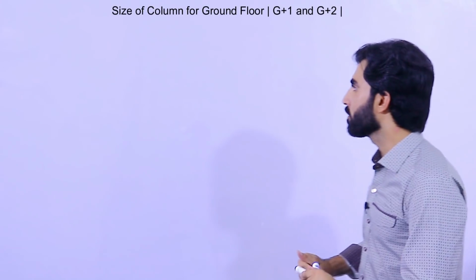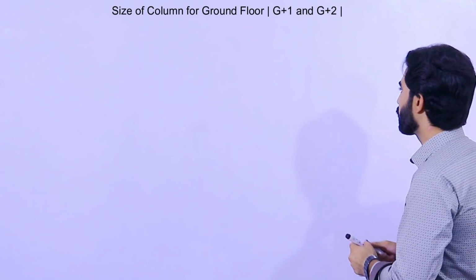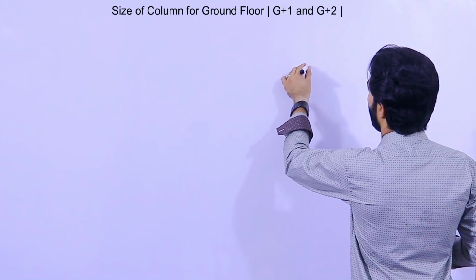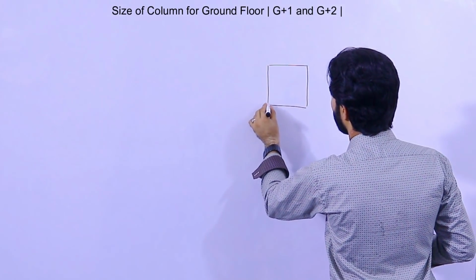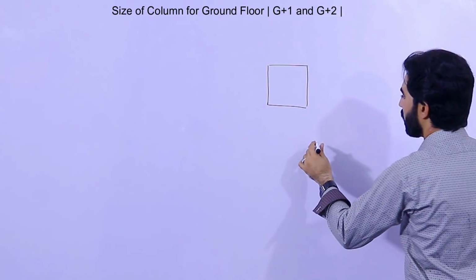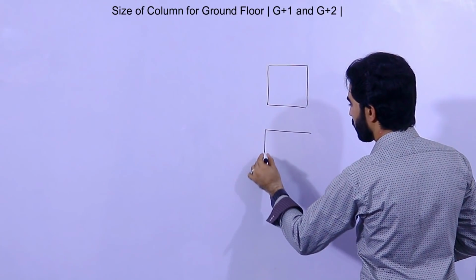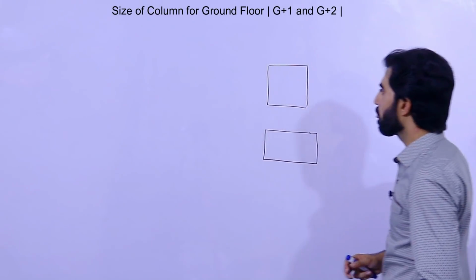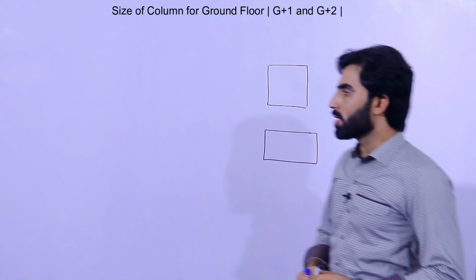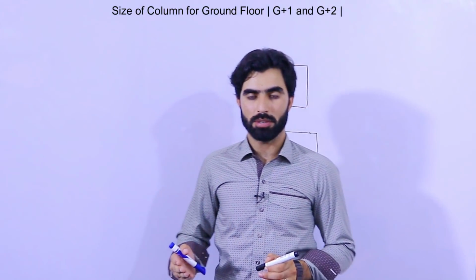Let's get started, guys. First of all, as you can see, this is a column, and this is the other column. So what should be the size of the column? Before starting building construction, you should see your budget.